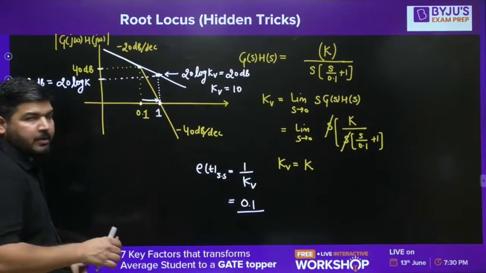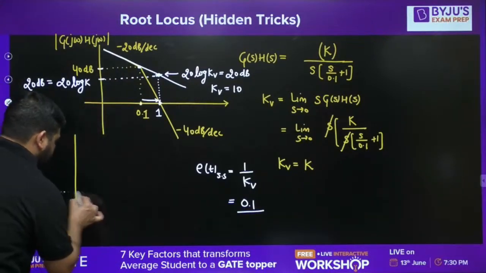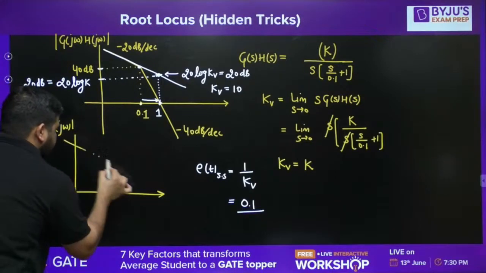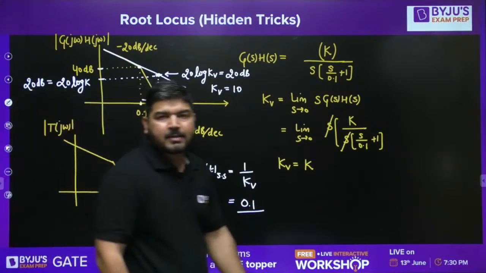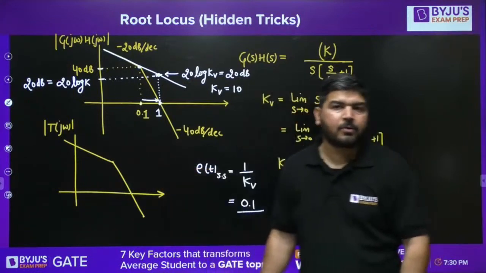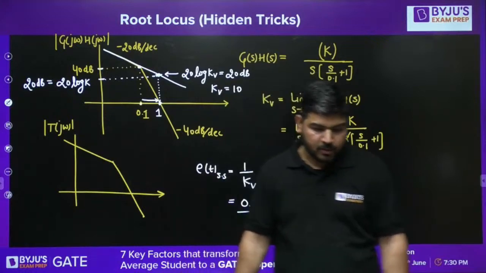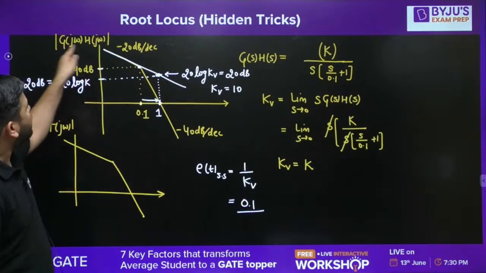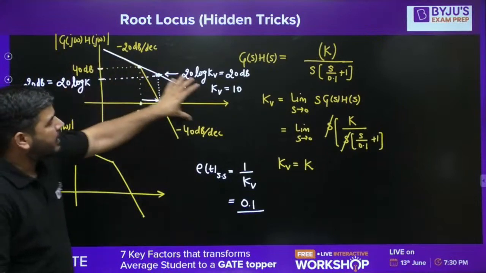I mean, if the Bode diagram is given for the closed loop transfer function T(s), let's say it is given as T(j omega) and looks like this, now from this diagram you can't calculate the steady state error constant, or the steady state error, because the problem is it's T(j omega), the closed loop transfer function, not G(s)H(s) or simply G(s). So you have to be very careful about this point. It has to be G(s)H(s) or G(s) only, because then we can take H(s) as 1. Then only you can calculate this Kv.